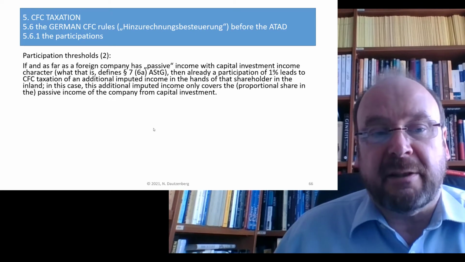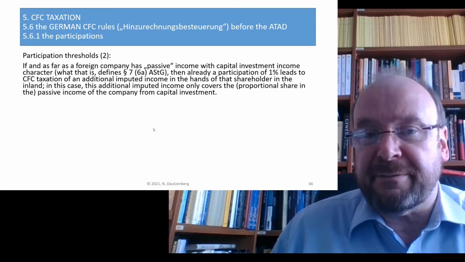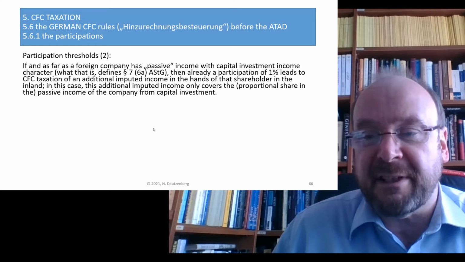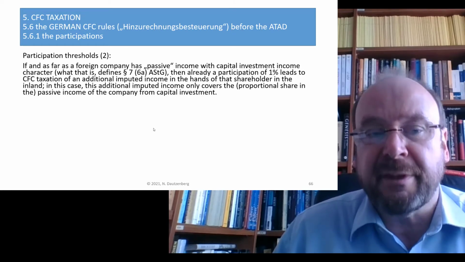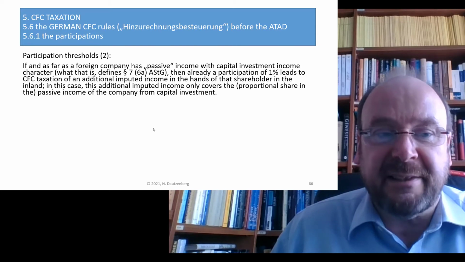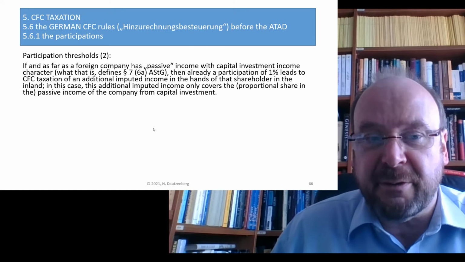Well, in so far as a company has a passive income with capital investment, or with capital investment income character, then already a participation of 1% leads to CFC taxation for the individual shareholder.